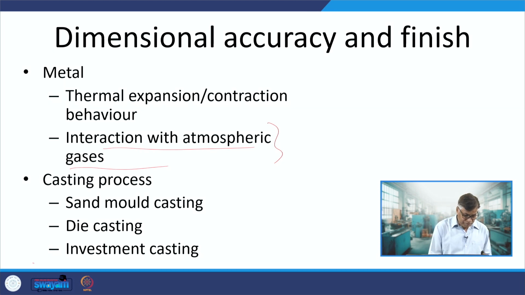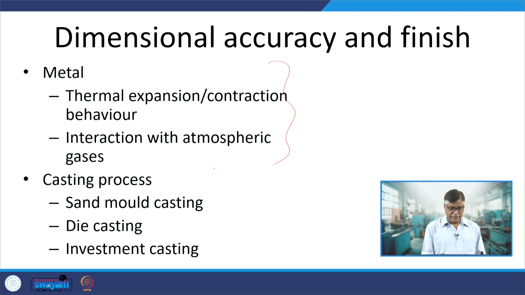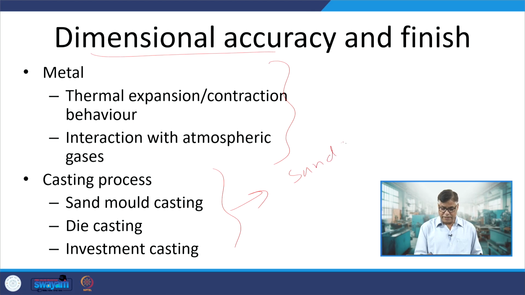Okay. Apart from these metal related aspects, the casting process significantly affects the dimensional accuracy. Why? Because that will depend on, let us say, sand mold casting.